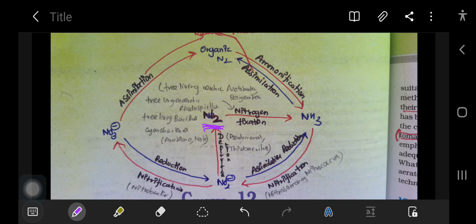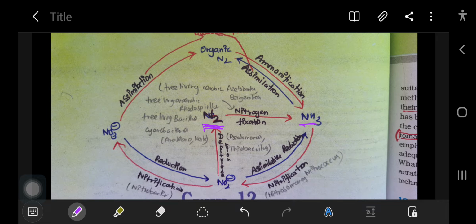The free living aerobic bacteria like Azotobacter and Beijerinckia, free living anaerobic bacteria like Rhodospirillum, and free living cyanobacteria, that is Anabaena and Nostoc, help in the process of nitrogen fixation. That you should be clear. Fixation of nitrogen to ammonia is called nitrogen fixation. So let us move on to NH3.